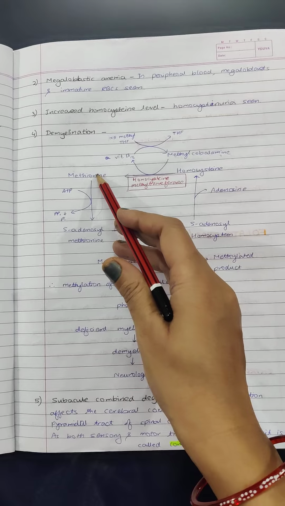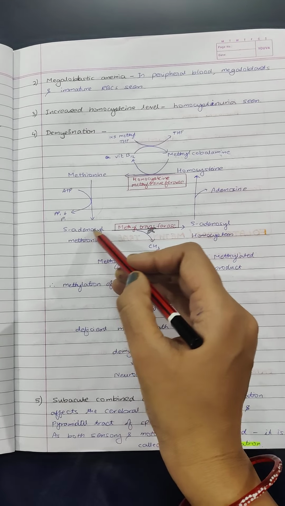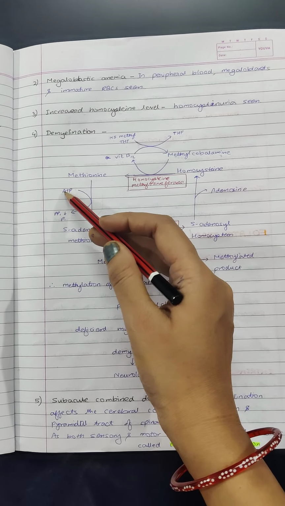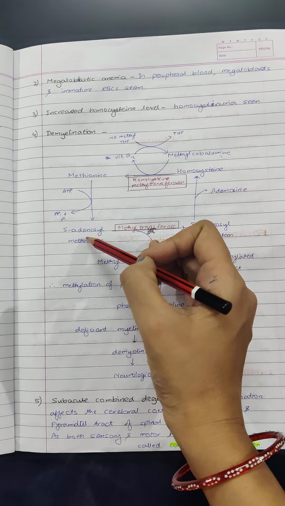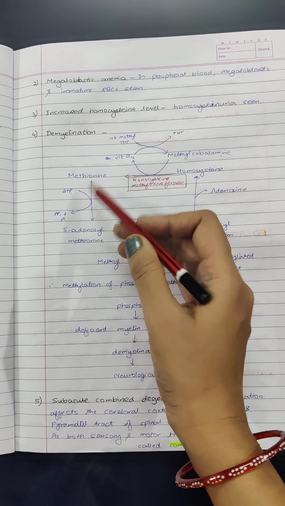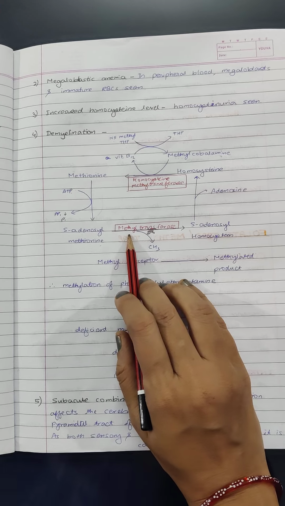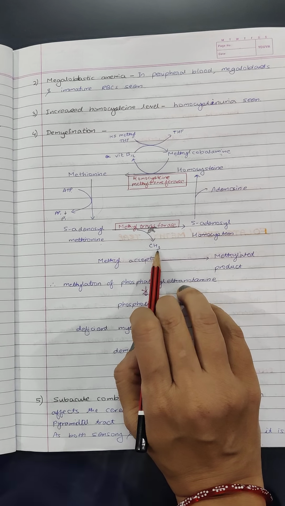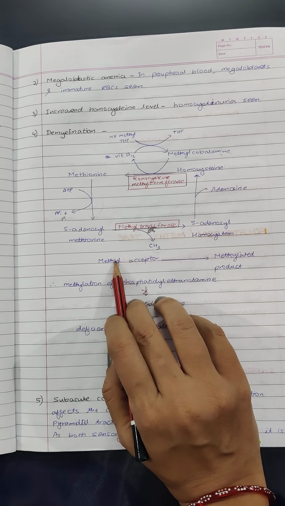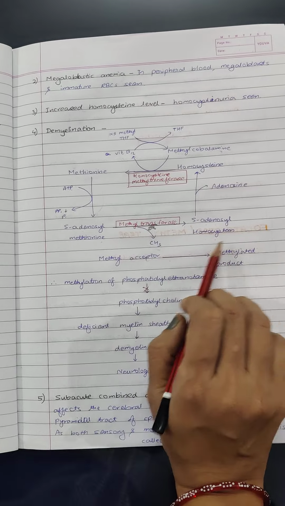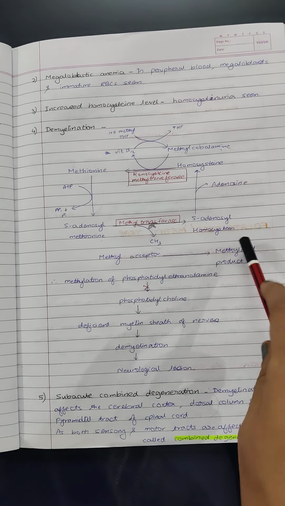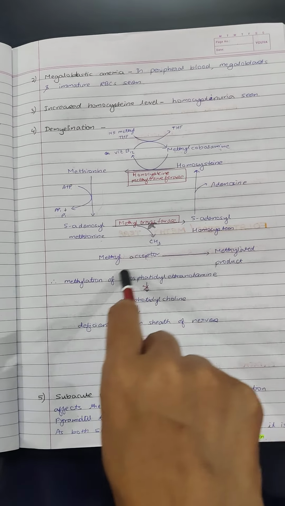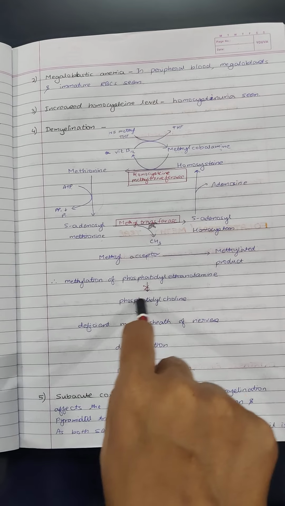Now what happens? This methionine is converted to S-adenosyl methionine with the help of ATP, meaning the adenosine group from ATP, adenosine triphosphate, is transferred to methionine to form S-adenosyl methionine. Then methyltransferase converts it to S-adenosyl homocysteine, and a methyl group is liberated. This methyl group is accepted by methyl acceptors to form various methylated products used in our body. So methylation of phosphatidylethanolamine forms phosphatidylcholine.